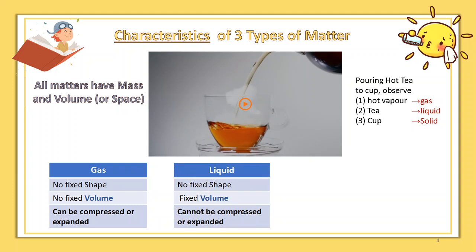Then how about liquid? Liquid usually needs a container. The shape depends on the type of container. Therefore, it doesn't have a fixed shape. If the liquid in the bottle is 1 liter, when you pour it into the cup, it is also equal to 1 liter. Therefore, it has a fixed volume. It cannot be compressed or expanded.